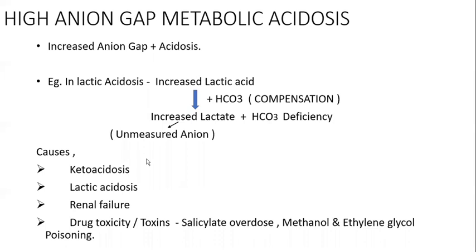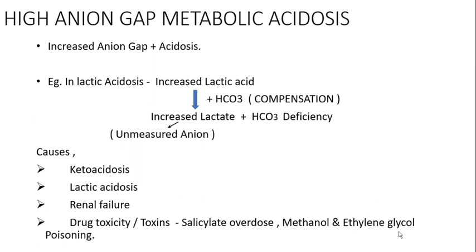Ketoacidosis, lactic acidosis, renal failure, and some drugs also cause the high anion gap metabolic acidosis, like salicylate overdose and methanol and ethylene glycol poisoning. It is very important, guys. This methanol, when it is taken in larger amounts, gets metabolized into a chemical known as formic acid. This formic acid is again an unmeasured anion.